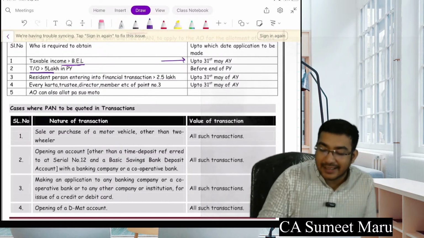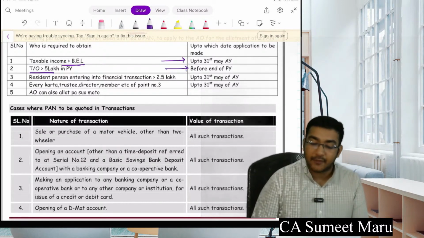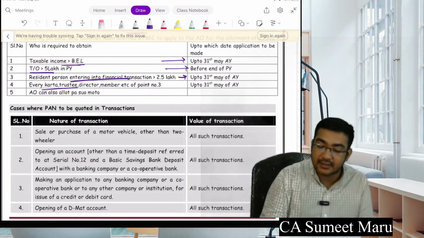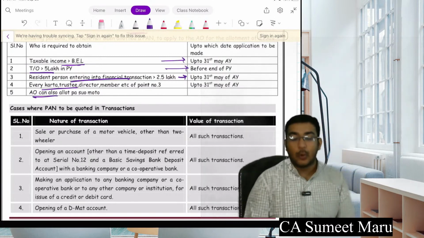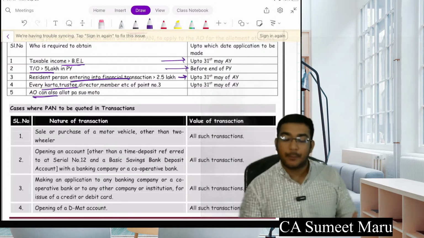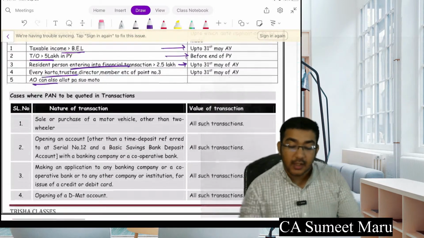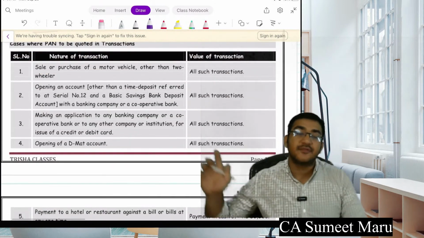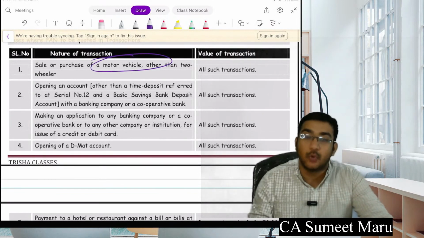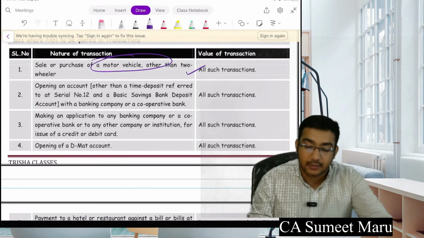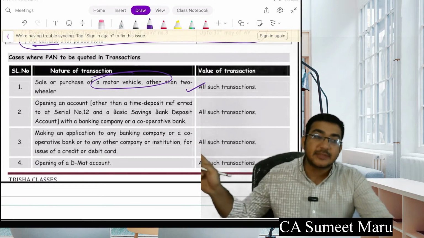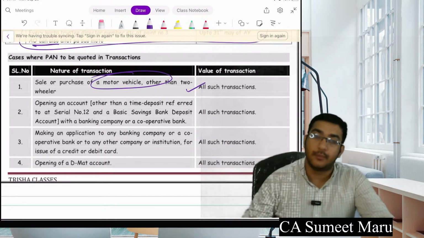Turnover of more than 5 lakhs before end of the previous year, you have to apply for PAN. Resident person entering into financial transaction above 2.5 lakh has to apply for this. Every कर्ता, trustee, director. AO can also allot PAN suo moto. So अगर AO को लग रहा है कि किसी को PAN देना चाहिए, इसको देना ही पड़ेगा, so वो खुद से भी किसी को PAN दे सकता है. Further, PAN has to be clearly mentioned in case of the following transactions. So just see, whenever you sell or purchase a motor vehicle other than two-wheeler, PAN has to be given there. So आपको इन कंडीशन में PAN के लिए अप्लाई करना है, एंड इन कंडीशंस में आपको PAN देना ही है, नहीं होगा तो अप्लाई करके दो.